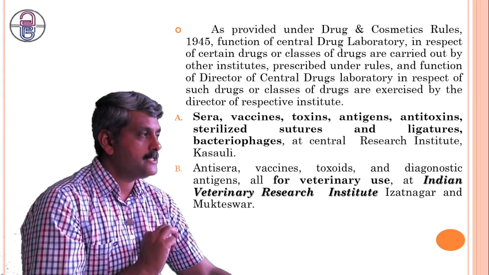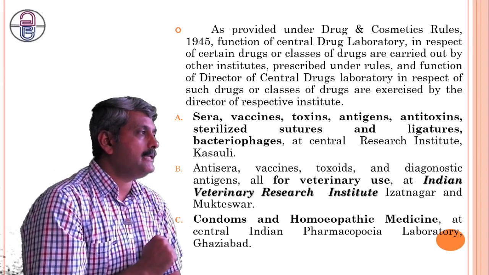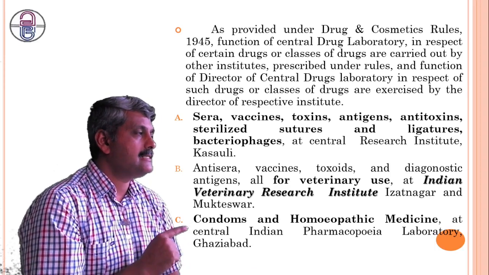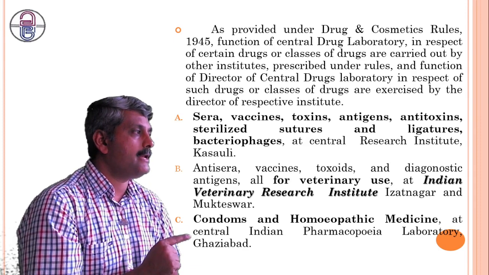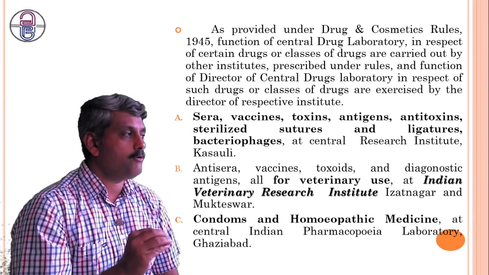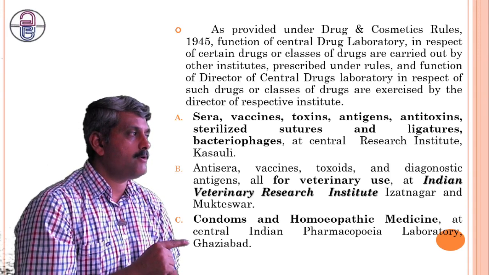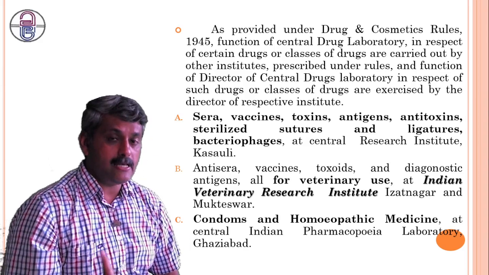These are the specifications. Third, condoms and homeopathic medicines at the Central Indian Pharmacopoeia Laboratory, Ghaziabad. So about the condoms and the homeopathic medicaments, these can all be conducted by the Pharmacopoeia Laboratory, Ghaziabad.